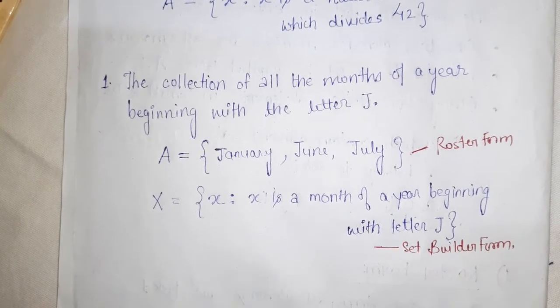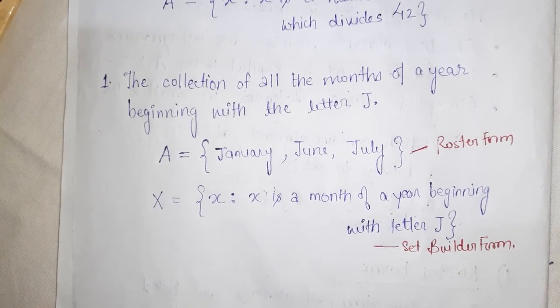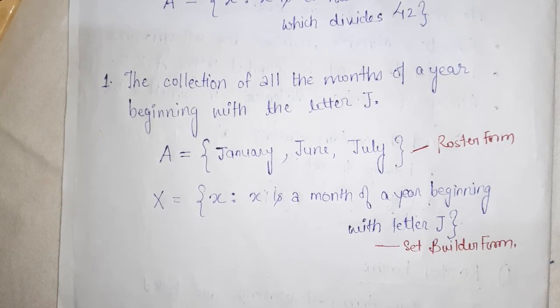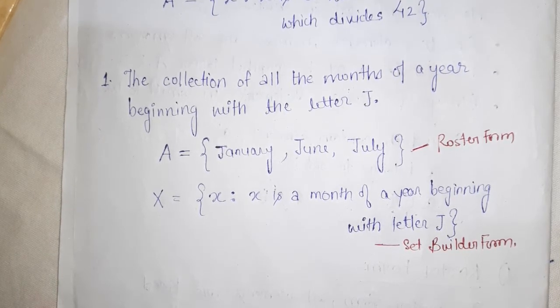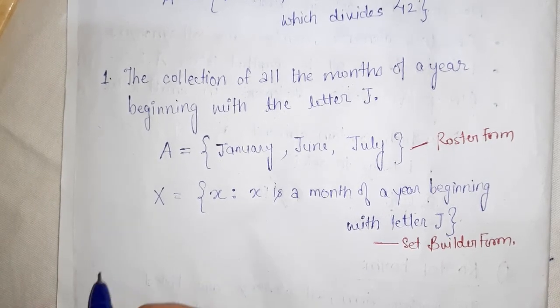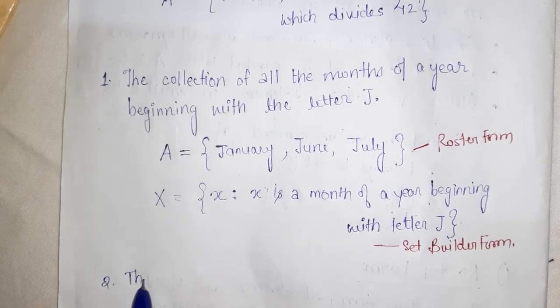Okay, next example we take the collection of 10 most talented writers of India.